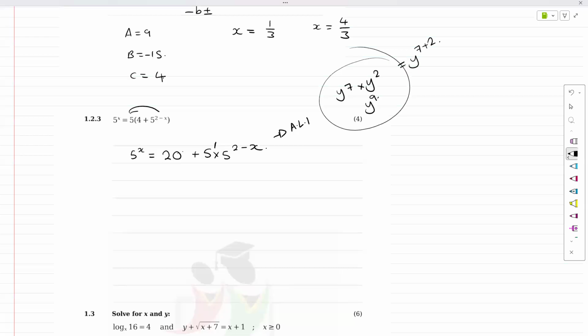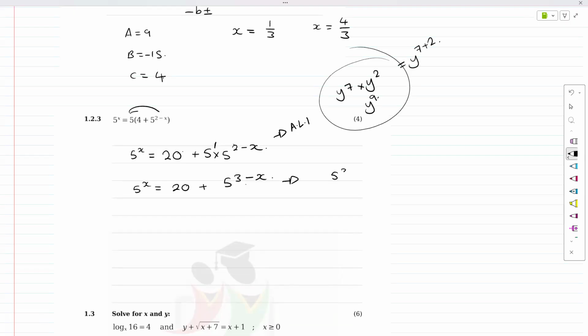Okay. Now, if we deal with this properly, 1 plus 2 is 3. So that's 20 plus 5 to the 3. All right. And this is multiplied. Should I do that? Let me try and make it easier, right? 5 to the 3 minus x. Now, the minus x might be a little bit of a problem to deal with. So let's try and break this up.